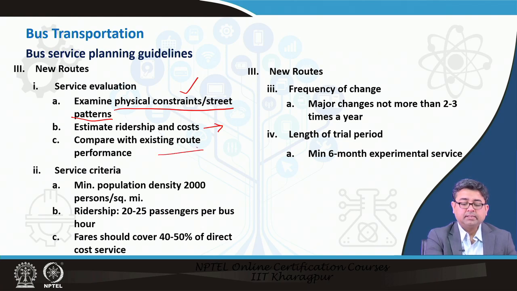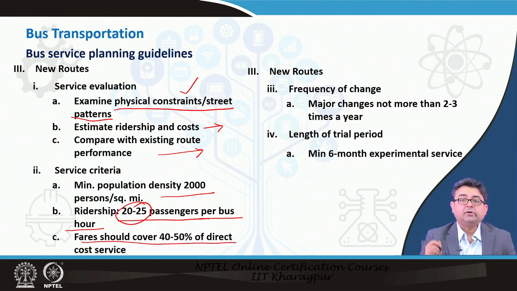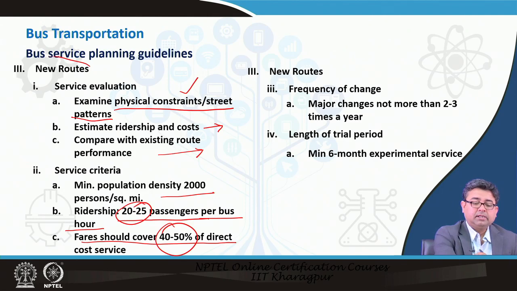And then you have to compare it against existing performance. Usually the guideline says that you have to have a minimum population density of 2000 people per square mile, and the ridership should at least be 20 to 25 passengers per bus hour. Bus hour means the hours that the bus operates. On average every hour there should be at least 20 to 25 passengers, and the direct fare should cover about 50% of your service cost. If the fares are not covering 50%, that means the demand is not enough, or the population density is not enough to get you a new route.